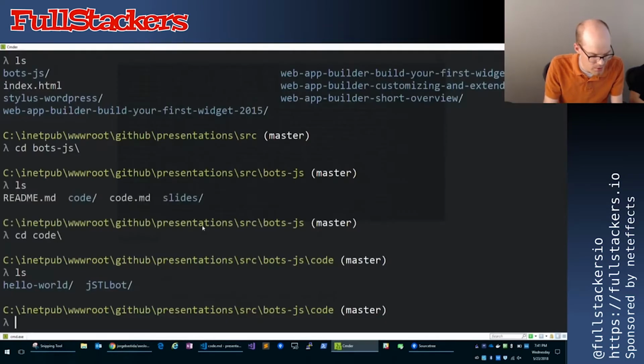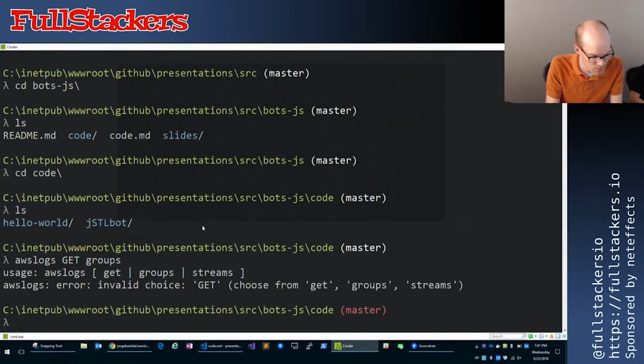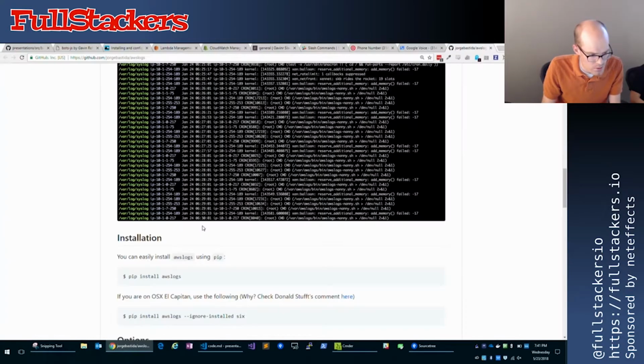So we'll do aws logs get groups, and this is going to show me all the Lambda endpoints that I can investigate. And then I'm going to do aws logs.